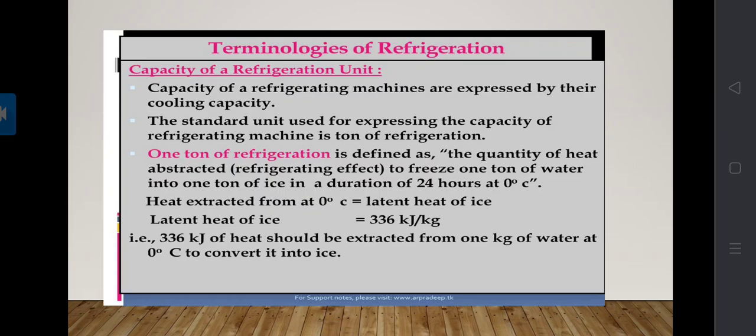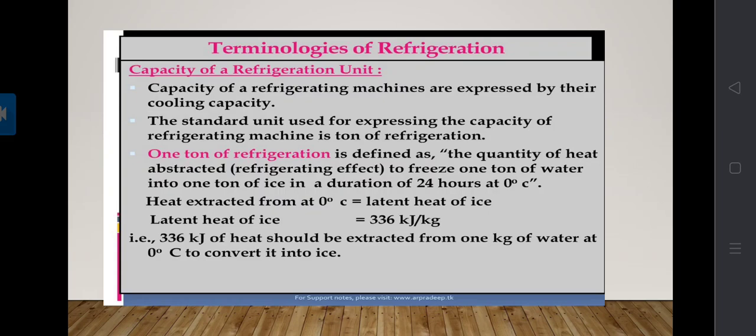That means 1 ton of refrigeration is the quantity of heat abstracted to freeze 1 ton of water into 1 ton of ice in 24 hours at 0 degree centigrade. Here, the heat extracted at 0 degree centigrade is equal to the latent heat of ice, which is 336 kilojoule per kg.